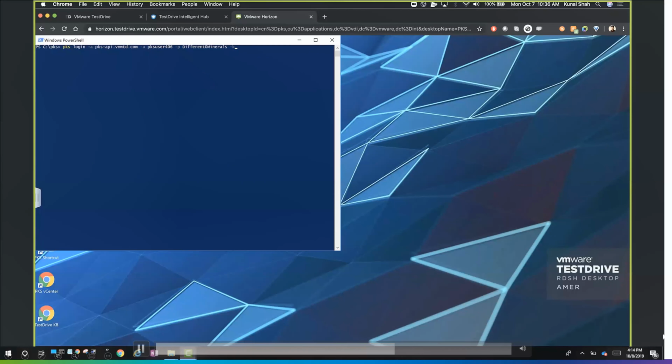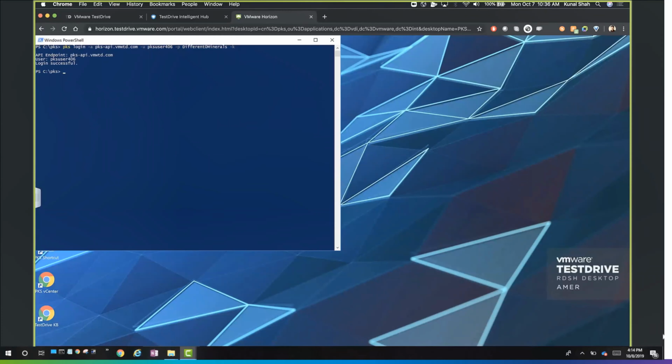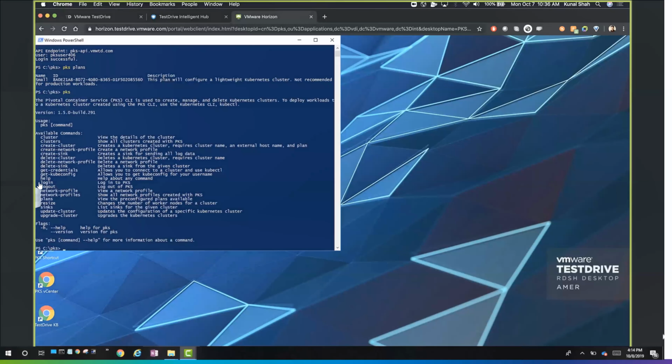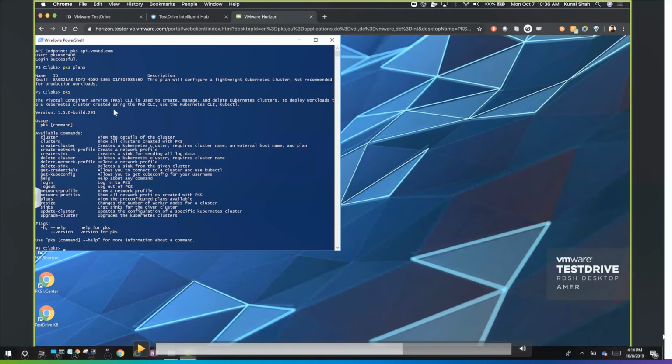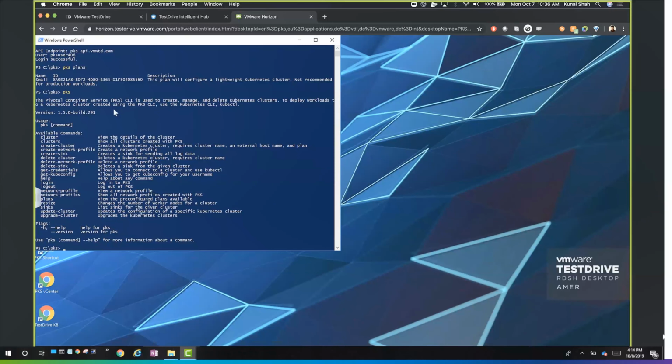See, end of day, it's all about applications. Whatever we did so far, we only did the infrastructure part, like how we configure, the challenges we know, and other things. So these are the commands which are available for PKS. If you are already familiar with kubectl, because from the questions in the Q&A chat, looks like most of you are aware of Kubernetes already, this is going to be a wrapper on top of Kubernetes commands. Very similar to, instead of using kubeadm for bringing up a cluster, you use PKS create cluster, something like that.